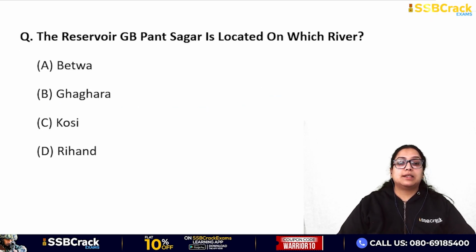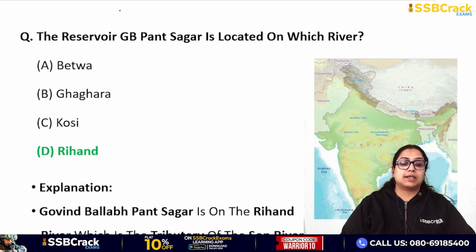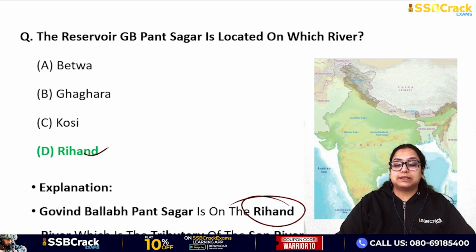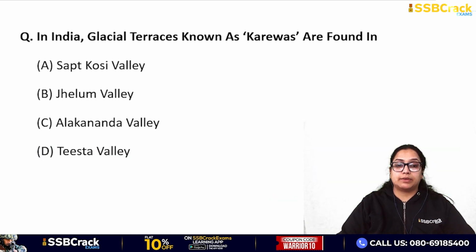Next question: the reservoir GB Pant Sagar is located on which river? Betwa, Ghagra, Kosi, Rihand. Yes, the answer is Rihand. So Govind Ballabh Pant Sagar is on the river Rihand. Done. And this is the further tributary of the Son river.